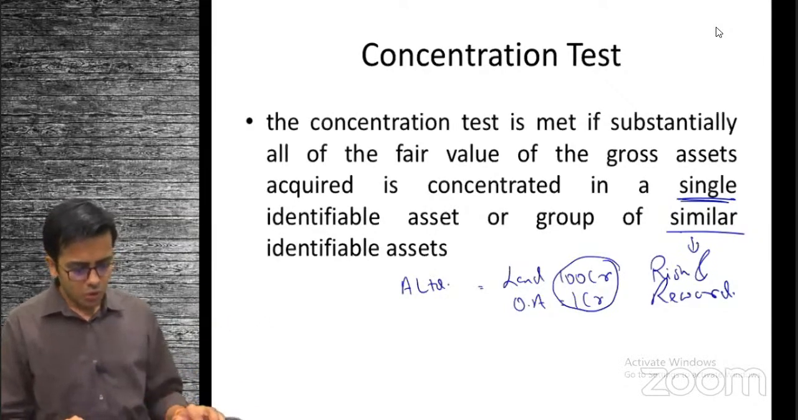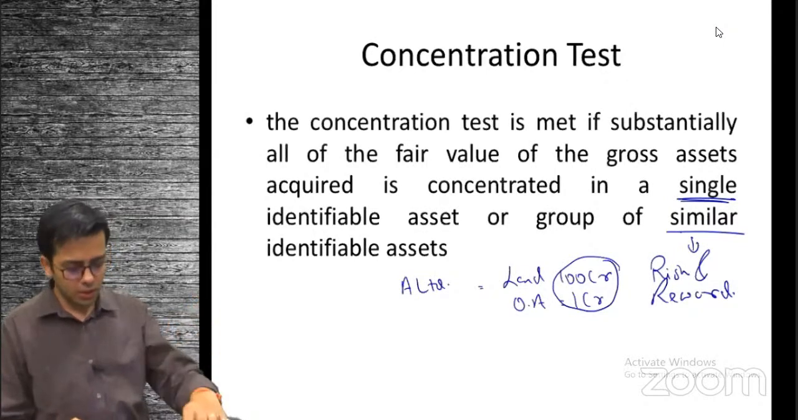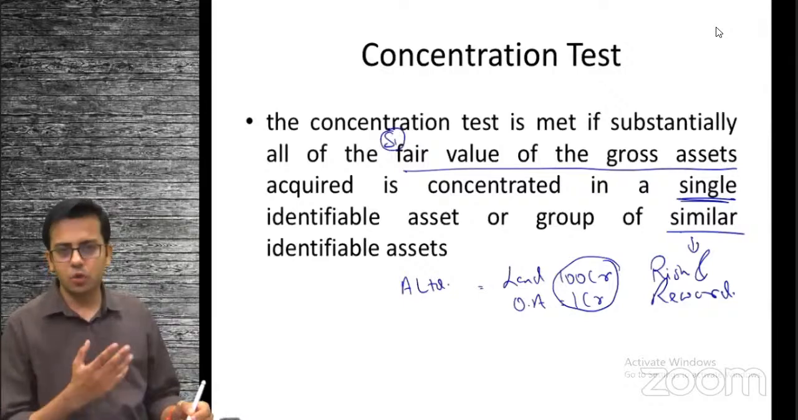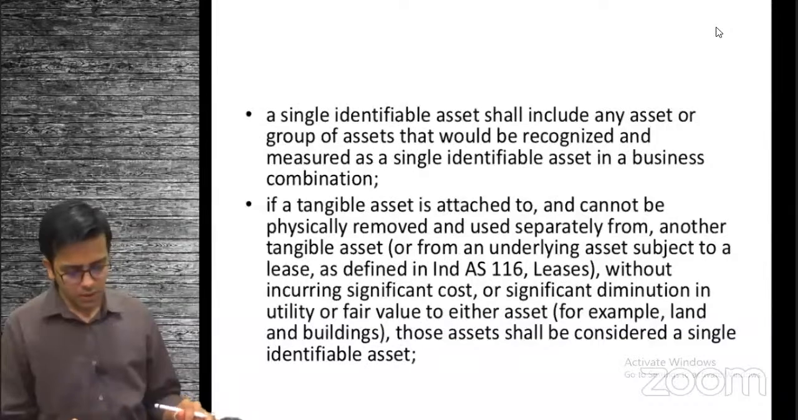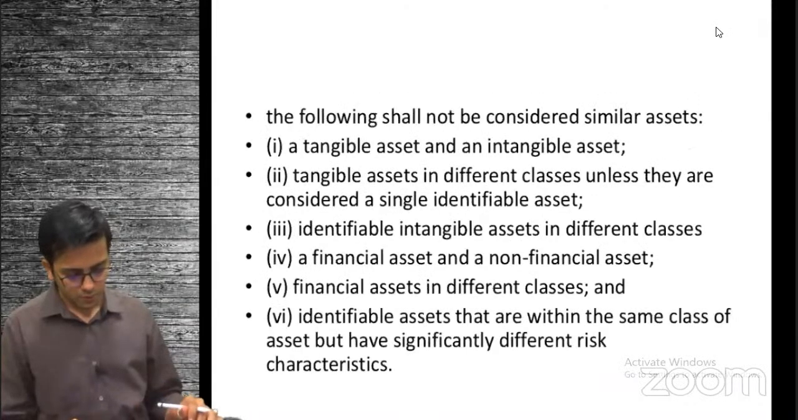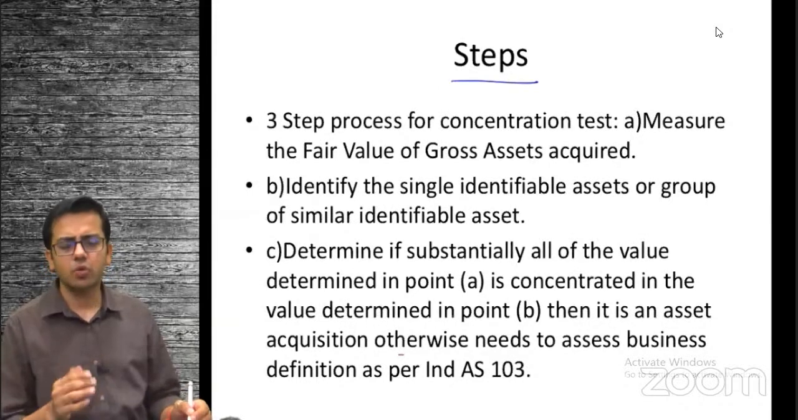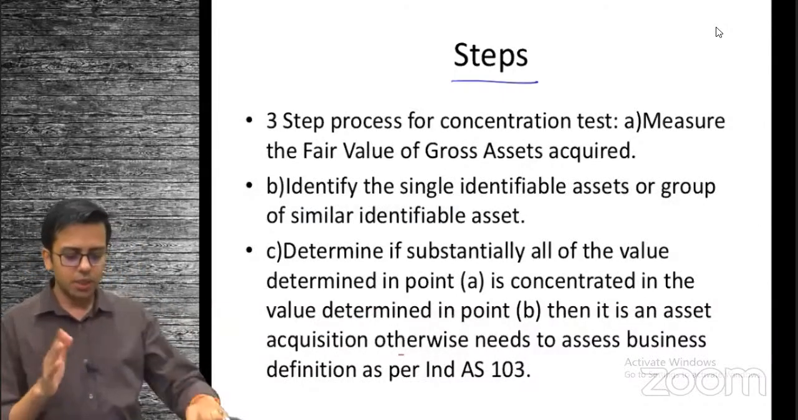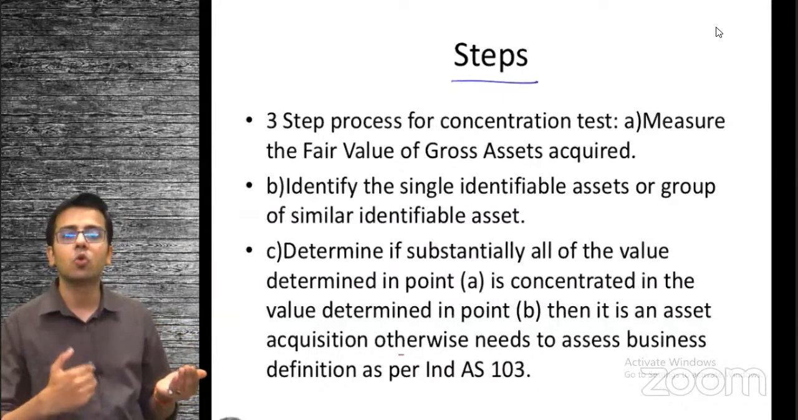Okay. So let's try to cover this part a bit. Concentration test. How do we determine this value, the fair value of the gross assets? This is step one that we need to identify. Then we need to identify other steps. They have defined these steps over here. Let's see the steps. Then we'll come back to similar identifiable assets and what are single identifiable assets. Let's try to understand the concentration test. This is the first test. If this is not passed, then we will go for further tests.